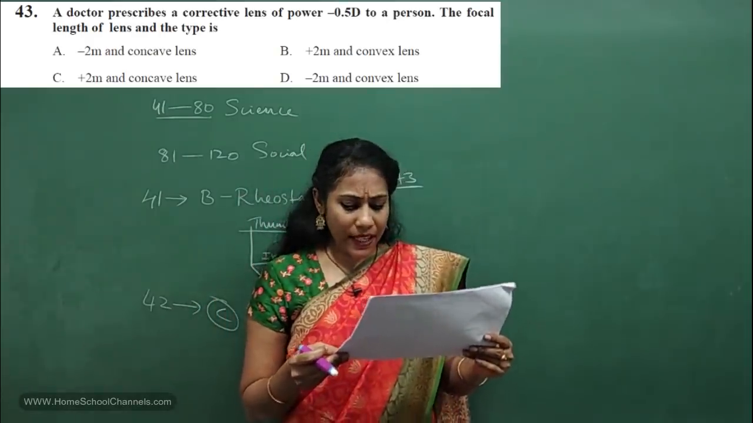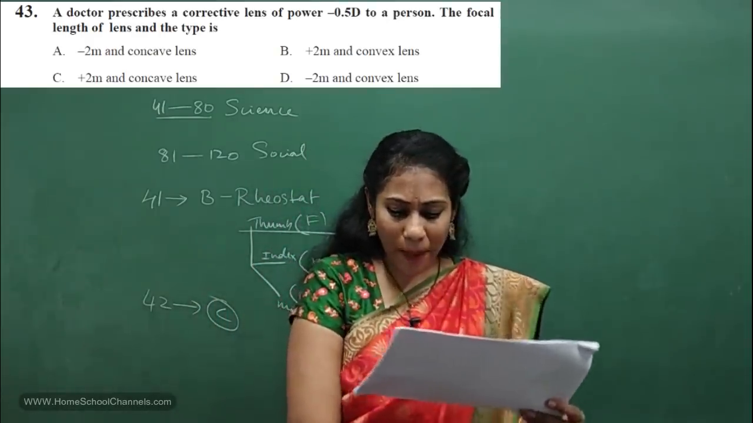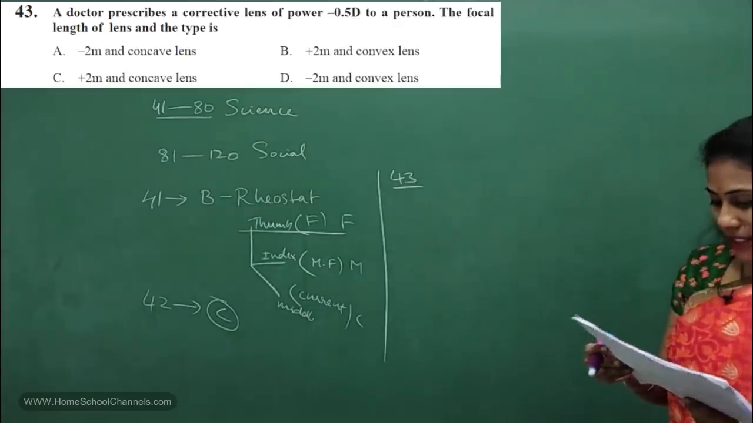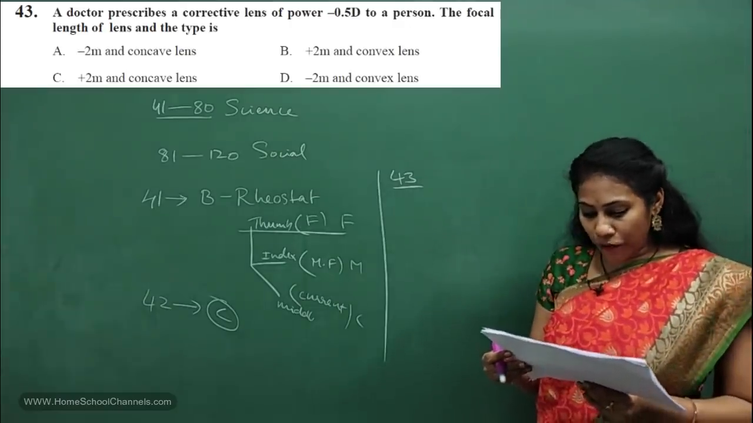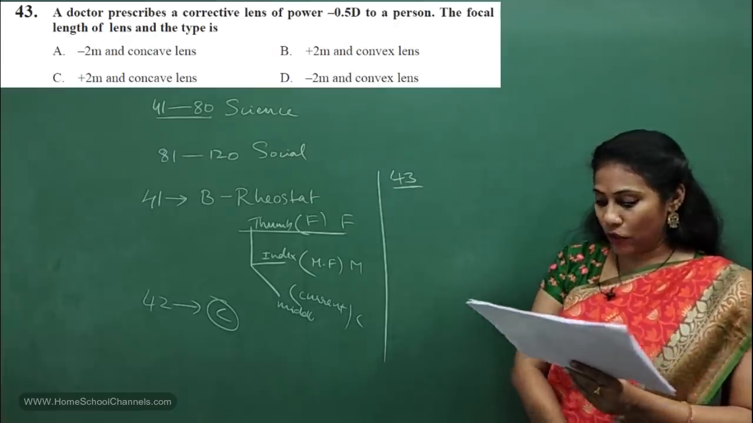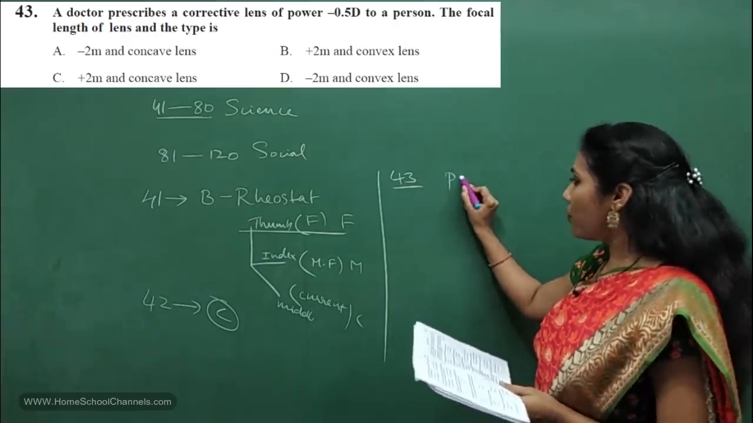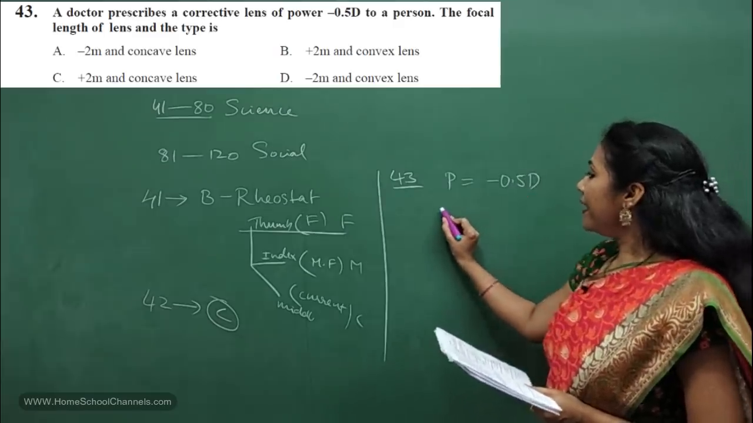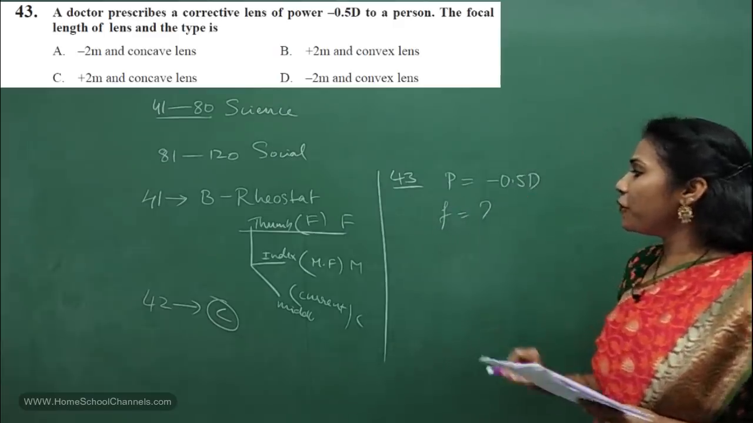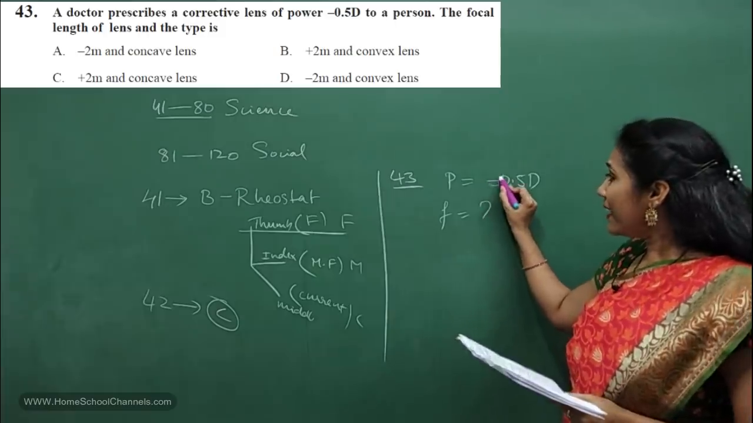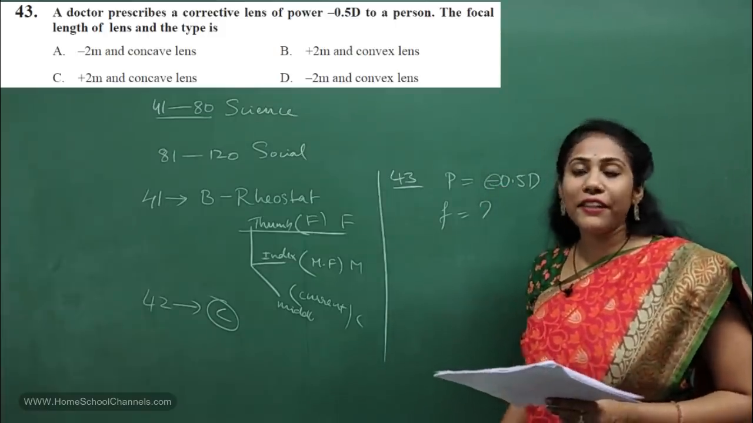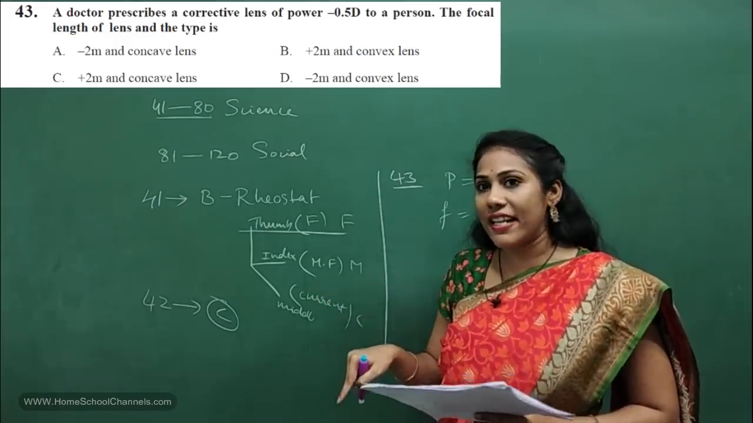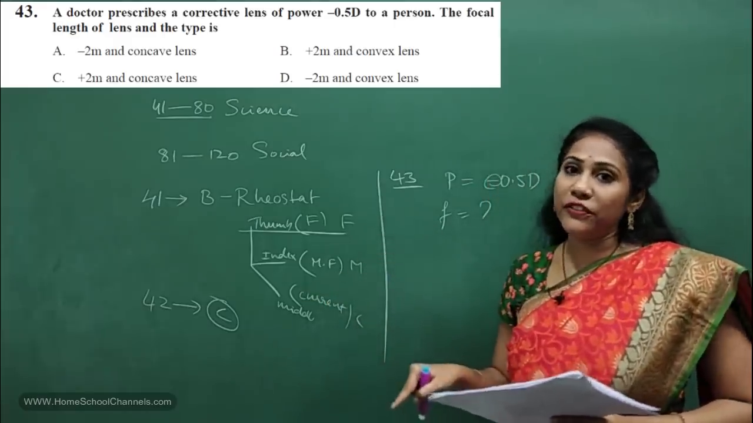A doctor prescribes a corrective lens of power minus 0.5D to a person. The focal length of the lens and the type is asked. They have given the power here. What is the power given? Minus 0.5D. And they are asking the focal length. Looking at the sign, you can decide whether it is a power of a concave lens or a convex lens, isn't it? So that is what you have to decide.